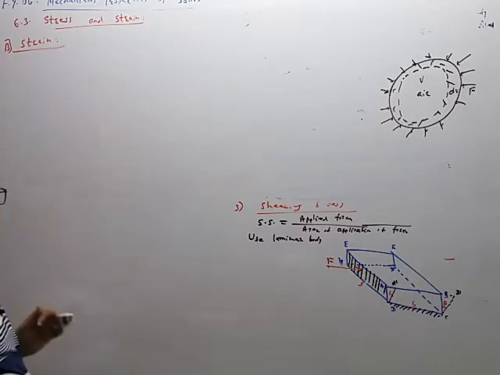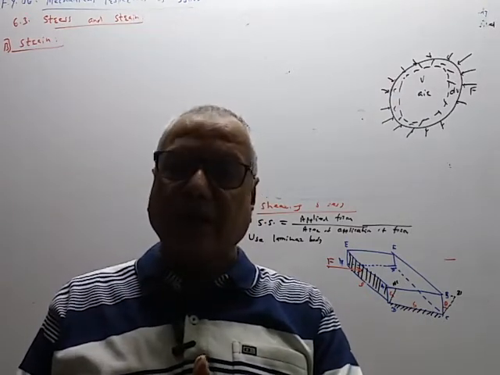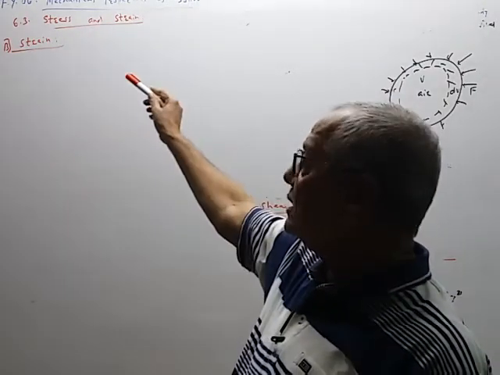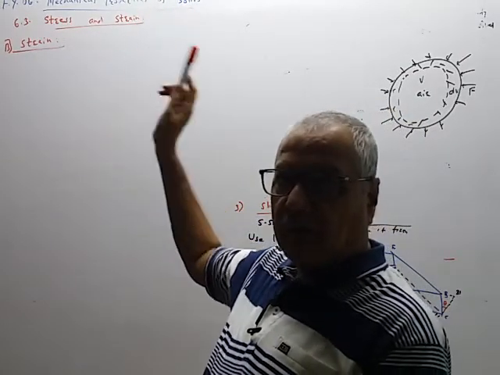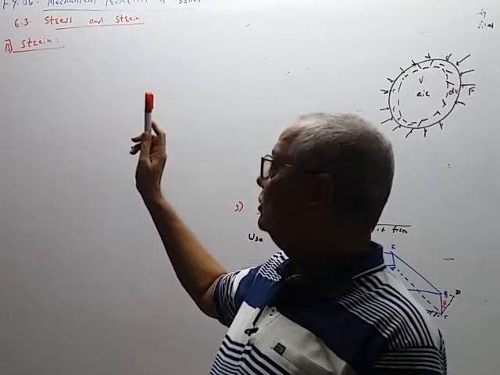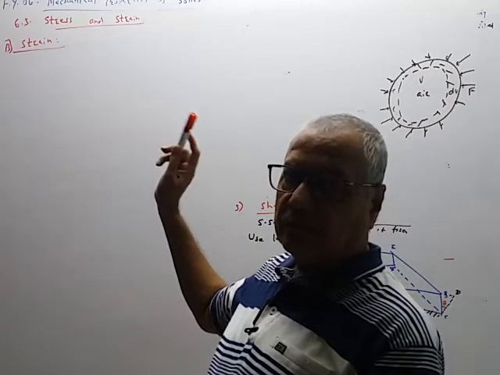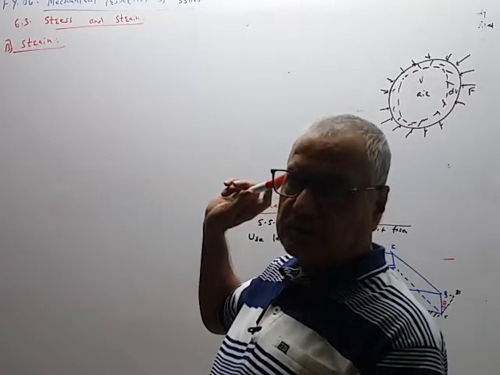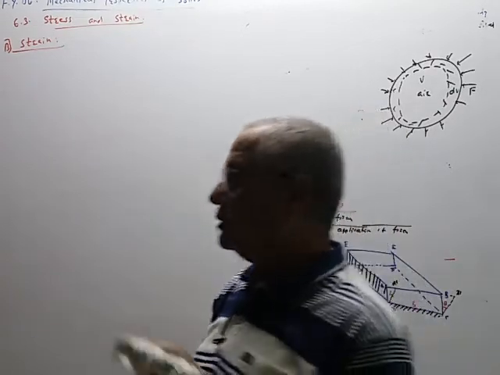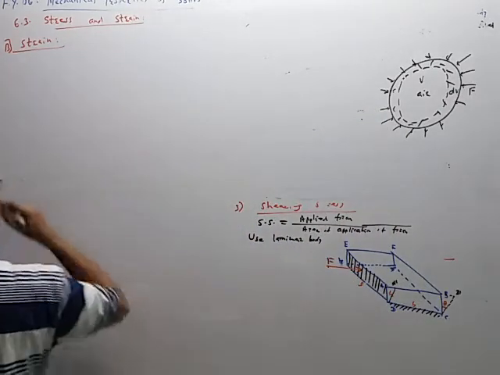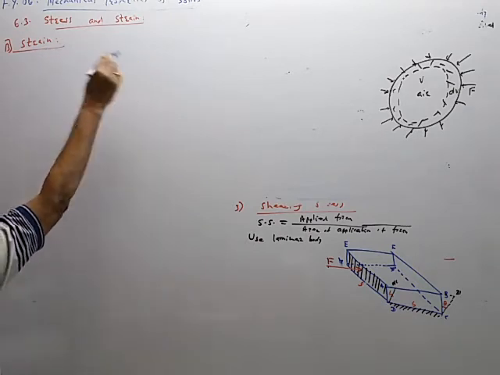The first quantity that we have seen in detail is related with the upright force and area. Now this second quantity is related with the change in dimension, whether length or volume or shape. So depending upon these three changes in dimension, length, volume and shape, again there are three types of strain. In general, strain is defined as when force is applied to a body, there is a change in dimensions of the body.